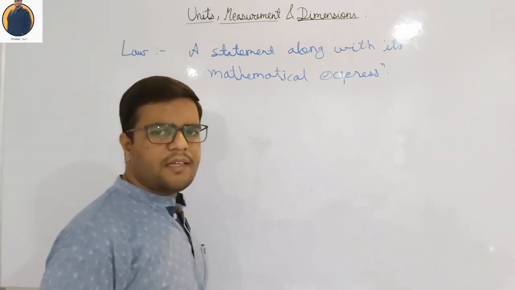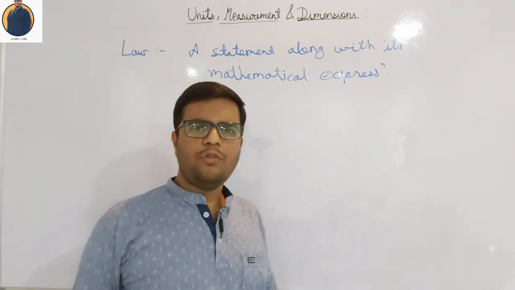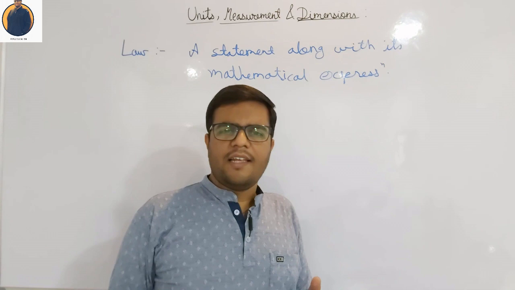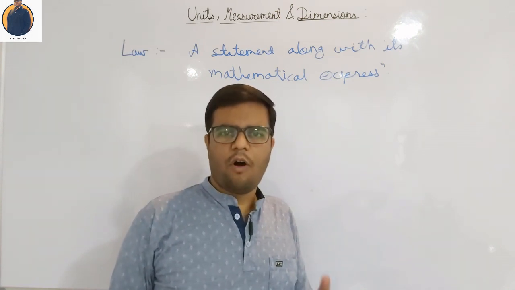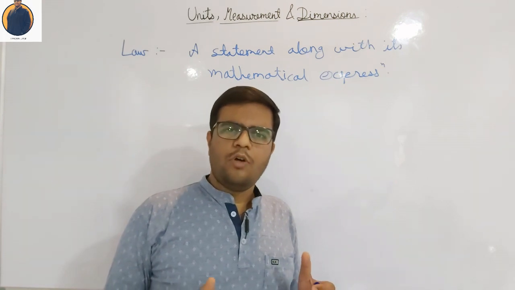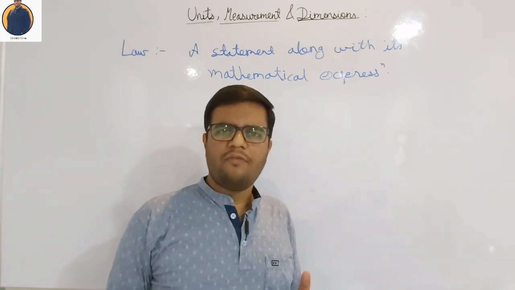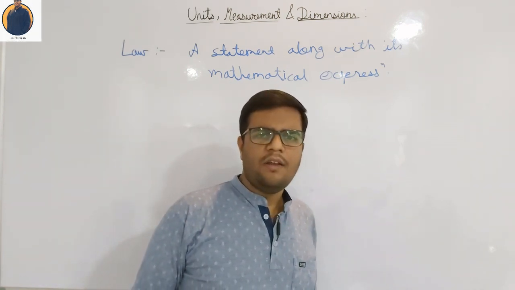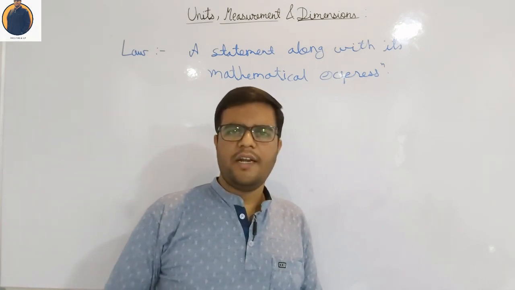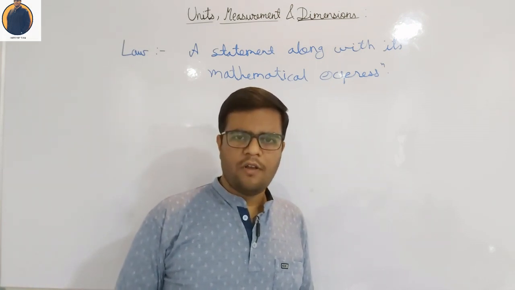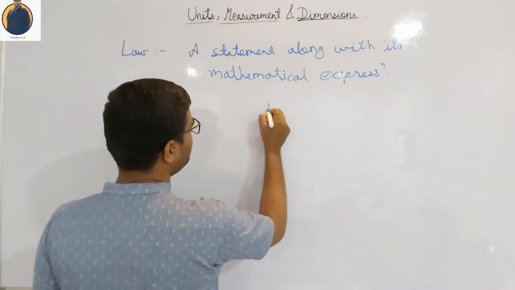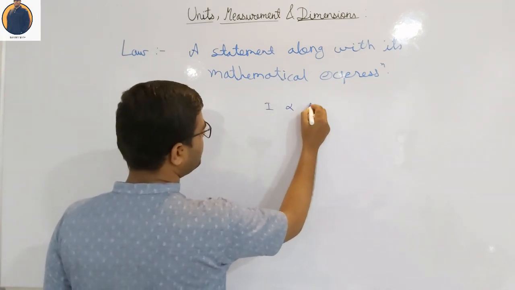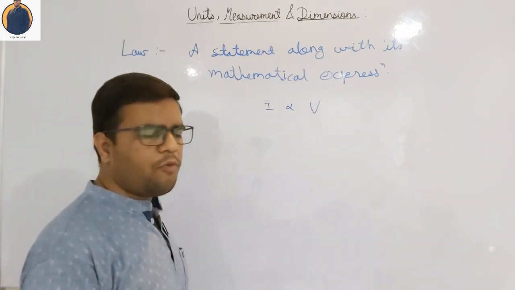Whenever we apply the generalized scientific method, we do certain analysis, right? The analysis is mostly mathematical and we arrive at a mathematical conclusion in the form of an equation. So almost all the laws contain some kind of mathematical equation. For example, a very famous law that you have studied in your class 10th is Ohm's law, which says that as long as the physical state of a conductor remains same, the current in the conductor is directly proportional to the applied voltage, right?